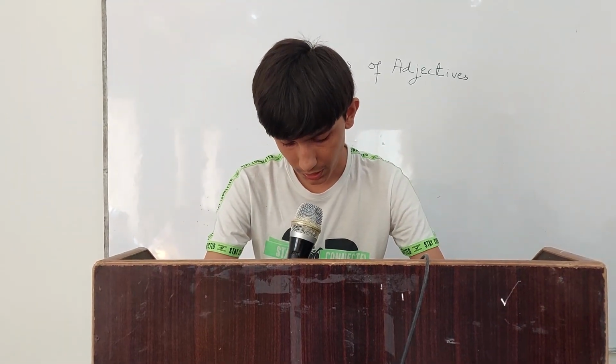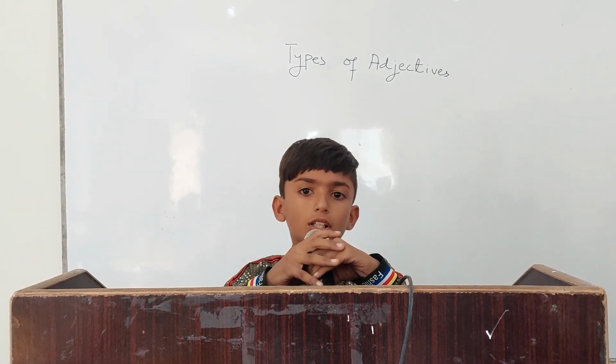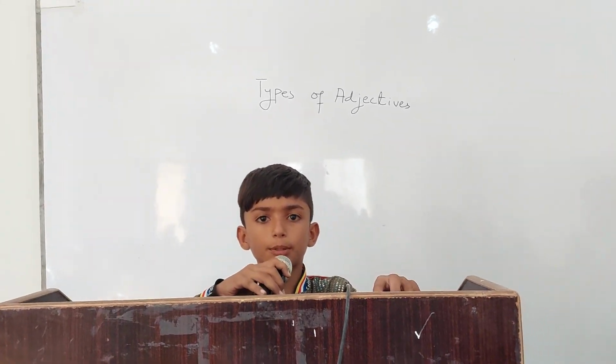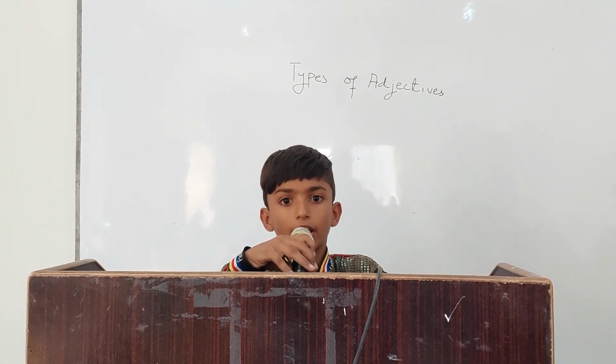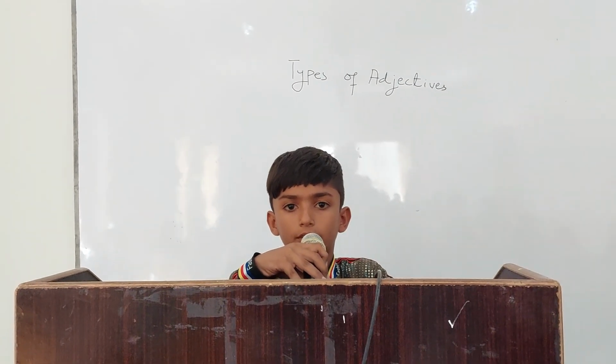And the second one is adjective of quantity. It refers to how much quantity. It is not countable, but it is measurable. For example, some, any, few, little, whole. The noun is good or bad. For example, he is dishonest. So here dishonest is the bad aspect of the man. It's not a good quality, but it's the bad quality of the man.